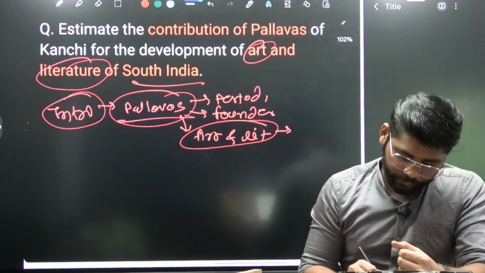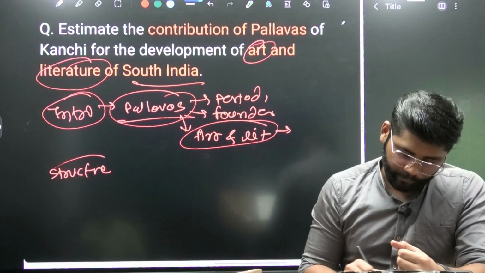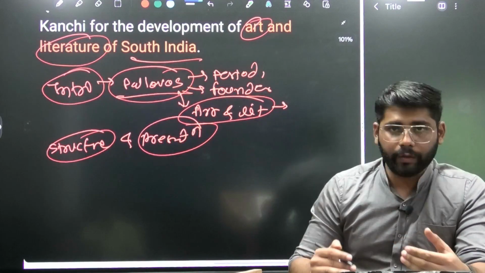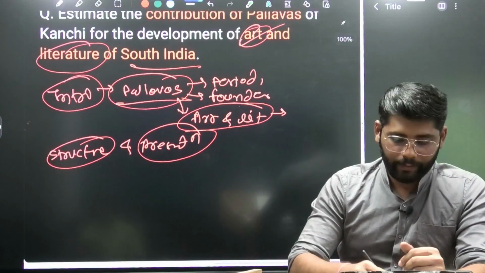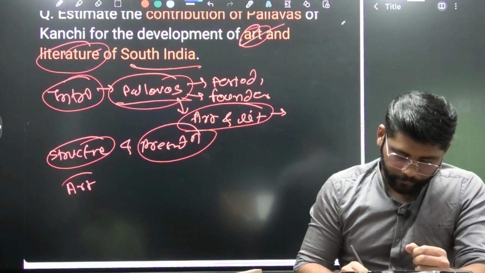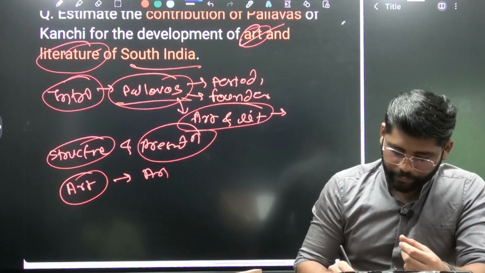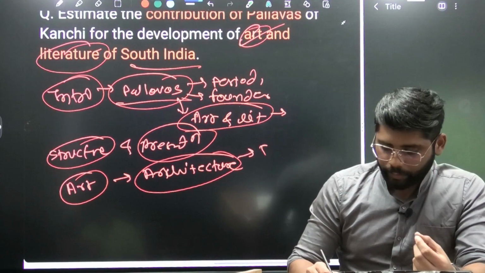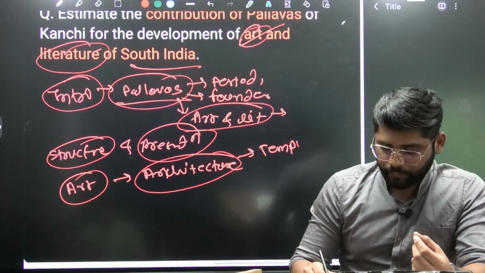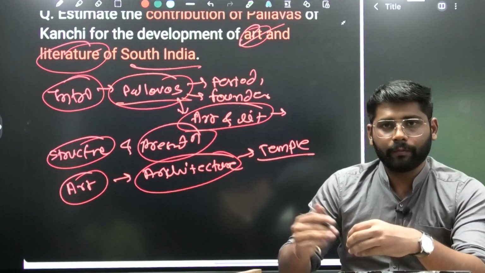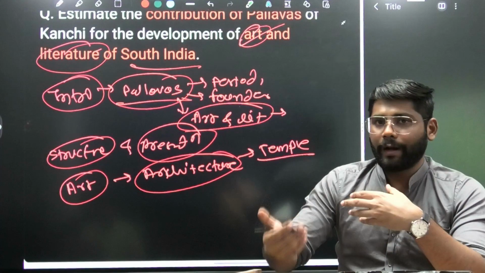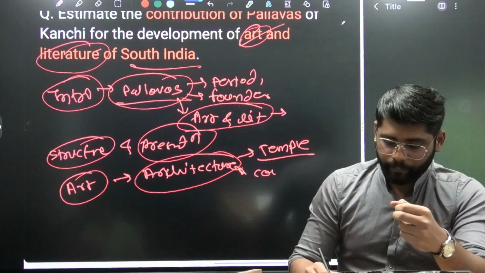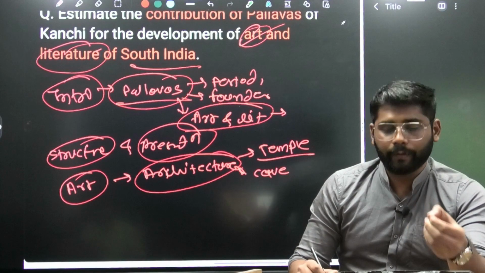Next part is structure and presentation. When it comes to structure, we will divide the question into two parts. Again, art we will write separately and literature separately. When it comes to art, we are talking about architecture. In architecture, we can write about temples, how the temple started as a mandapam, then moved towards the monolithic rock-cut temple, and finally developed into the structural temple. The cave temples, nothing but the mandapam, that aspect we can mention here.